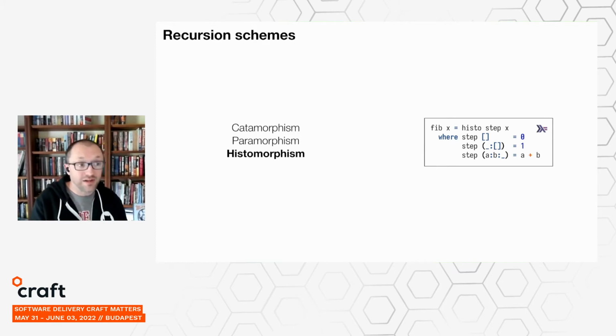So you'll notice you don't actually see a recursive call here. There's no place where fib calls itself or where our step subfunction calls itself either. The recursion is actually encapsulated into the histo call that we make. What we have to provide is just this step function that is given the list of previously computed values, and it's allowed to analyze that list and compute from that list however it needs to in order to produce the next value.